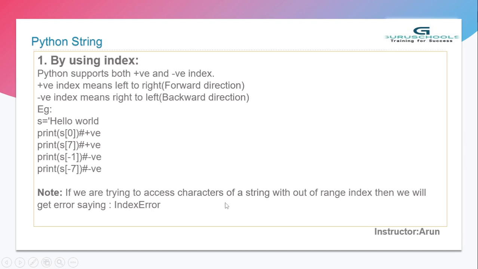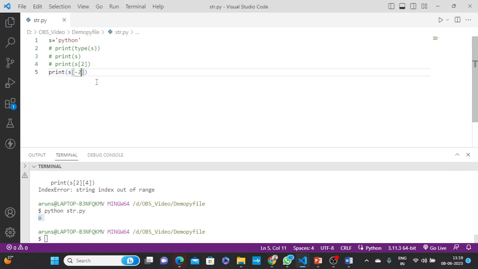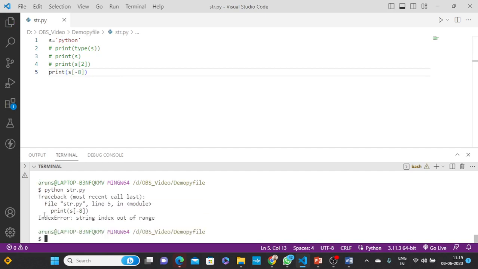If we try to access a character in a string with an index that is out of range, we will get an IndexError. You can see here I am passing minus 8. That index is not available, because for a string of length 6 the valid negative indexes are only minus 1 to minus 6. So let's see the index error. Out of range means you will always get this kind of error.